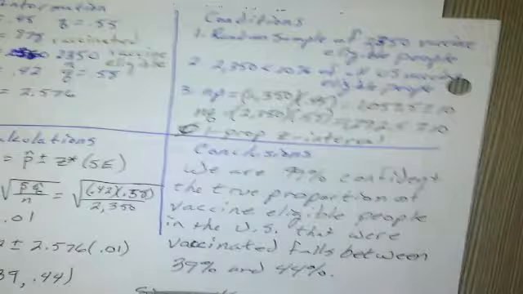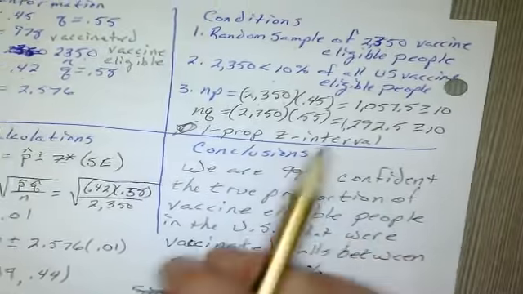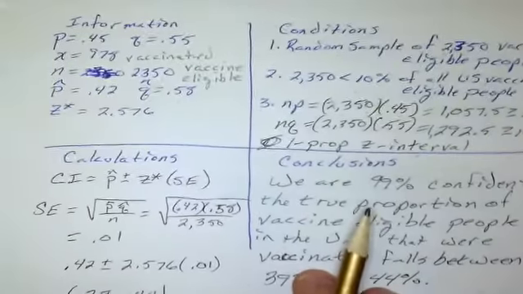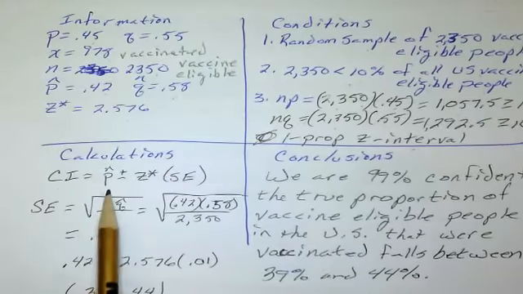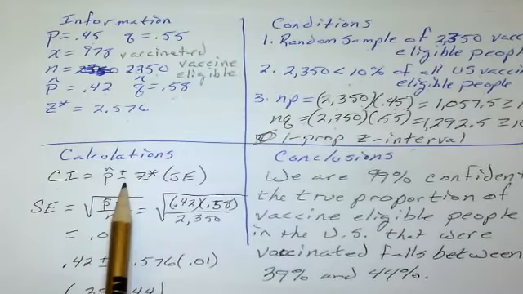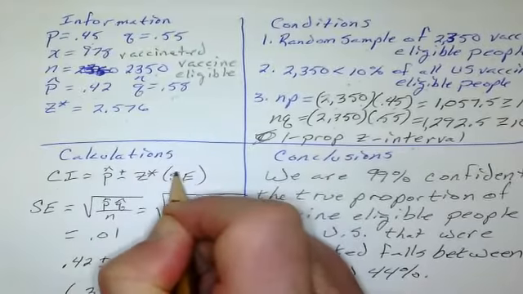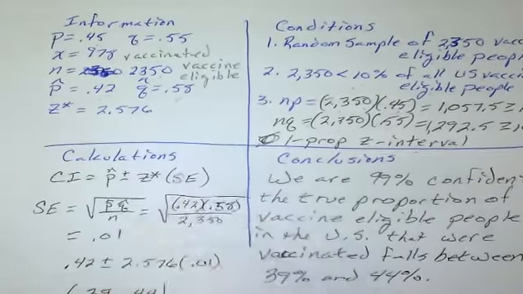So that leads us to our calculations. We named the 1 proportion Z interval, and now we're going to tell what the confidence interval is. It's P hat plus or minus Z star times the standard error. That is an S, not a 5, for all of you who can't read. That's standard error.